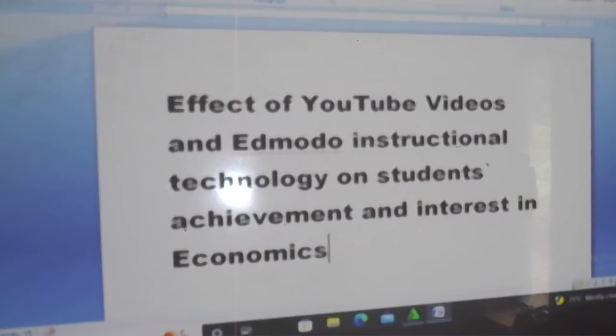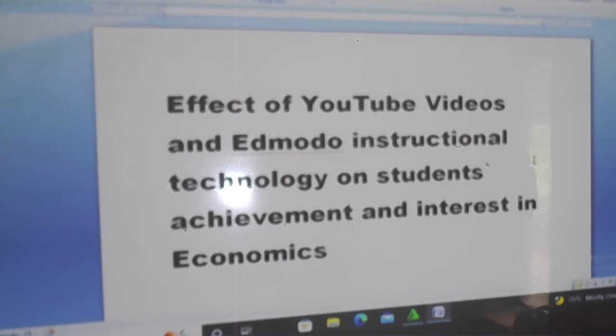Taking this topic for instance, effects of YouTube videos and Edumodi instructional technology on student achievement and interest in economics. If we look at this topic, this is an experimental study. The study area of this topic is not there.